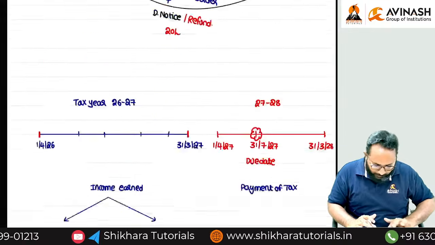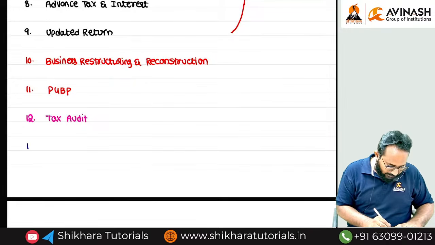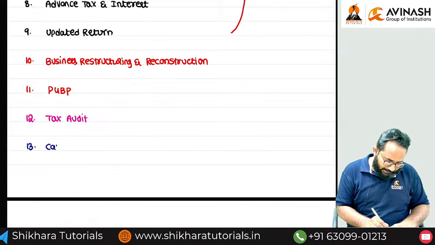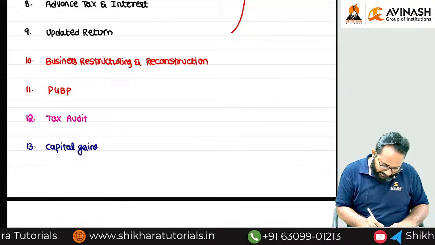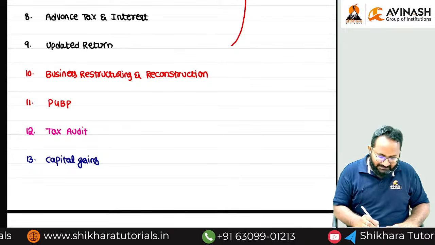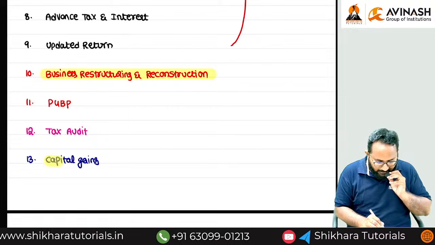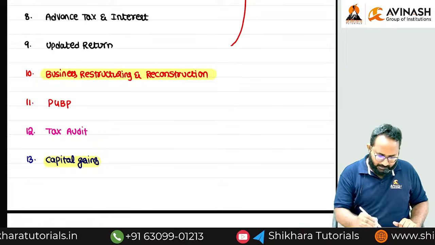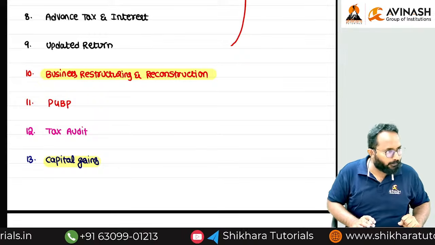That is only the tax audit chapter. Understood? After completion of the tax audit, the 13th chapter, any idea? In our intermediate level, again you left this chapter as a choice, but again I want to tell you in a detailed way. Capital gains. But remember, the capital gain chapter is very important because the business restructuring chapter and the capital gain chapter are interlinked. Simply, if you know the capital gains, then only you can understand the business restructuring chapter in a proper way.